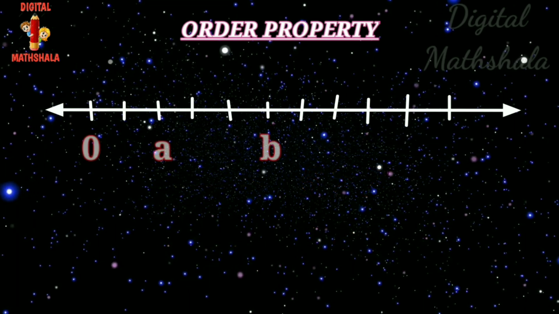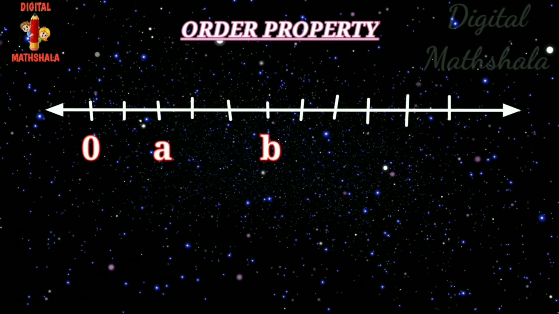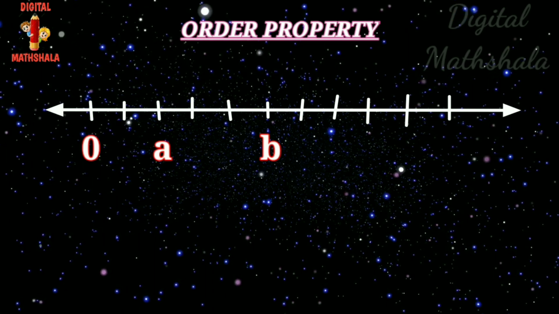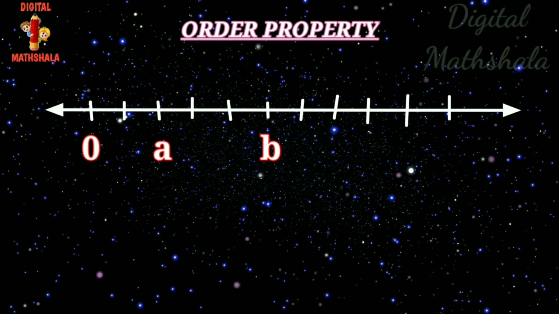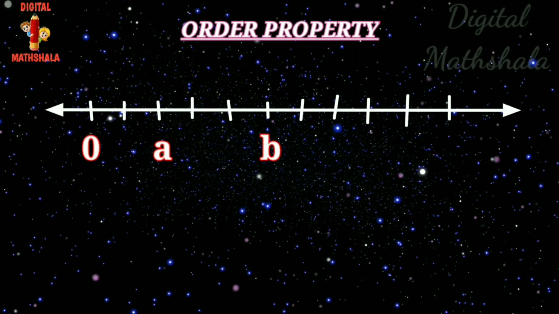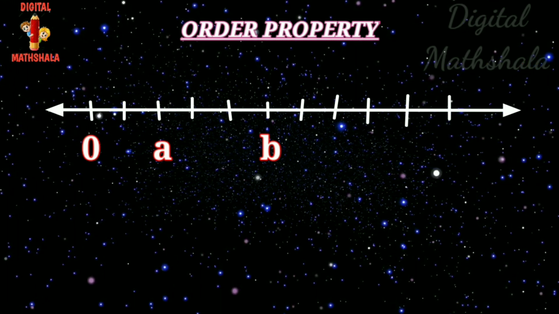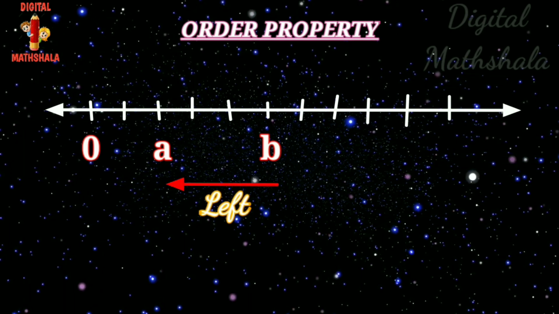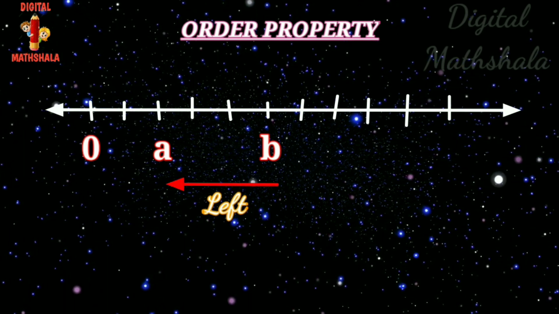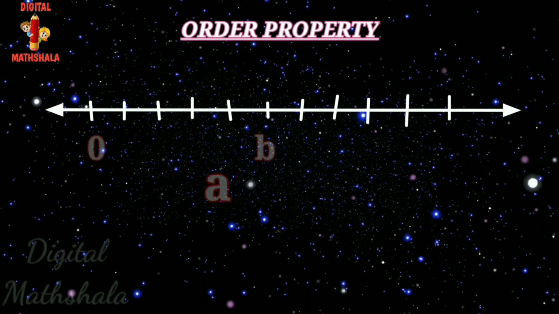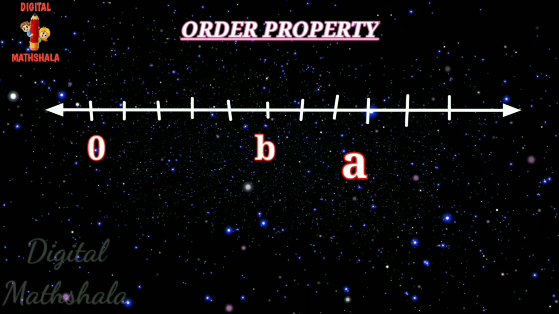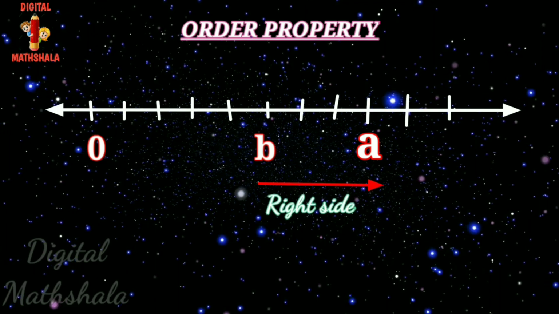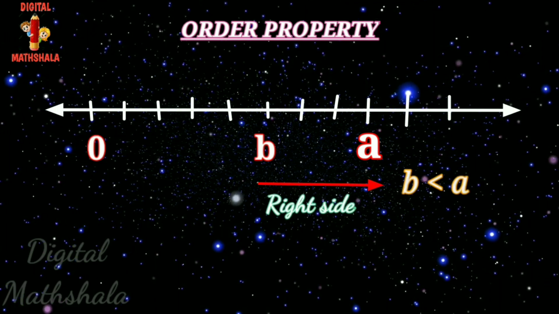If A and B are distinct numbers, they correspond to two different points on the number line. If the point corresponding to A is on the left side of the point corresponding to B, then A is less than B. But if the point corresponding to A is on the right side, then B is less than A.